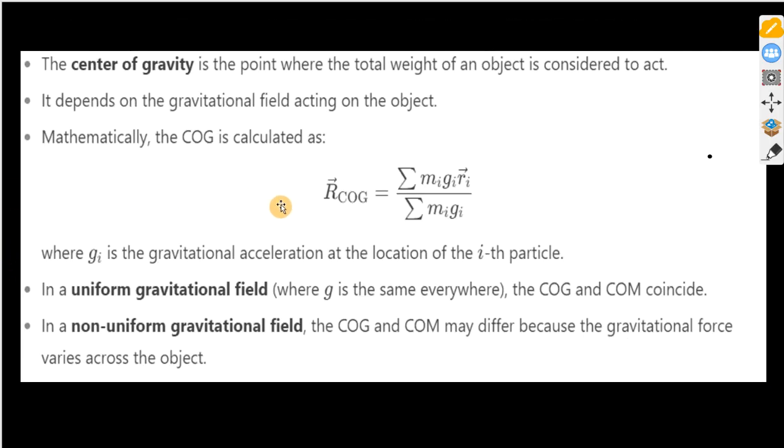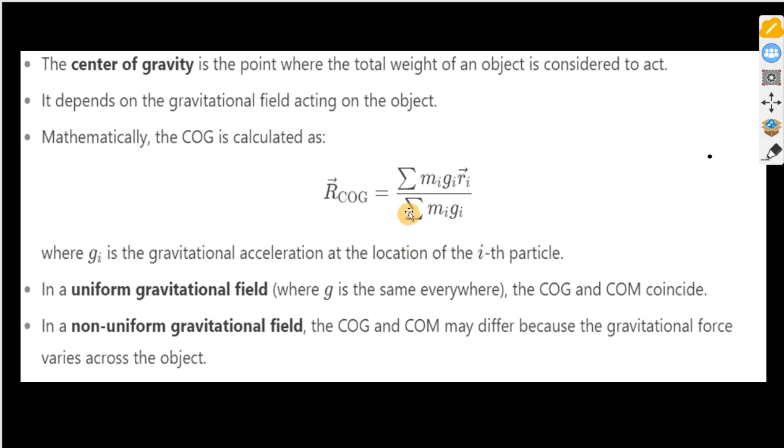So what is center of gravity now? It is the point where the total weight of the object is considered to act. You see, where the total weight of the object is considered to act, and it depends on the gravitational field acting on the object. So very important. Center of gravity depends on the gravitational field acting on the object, and it can be evaluated using this formula.